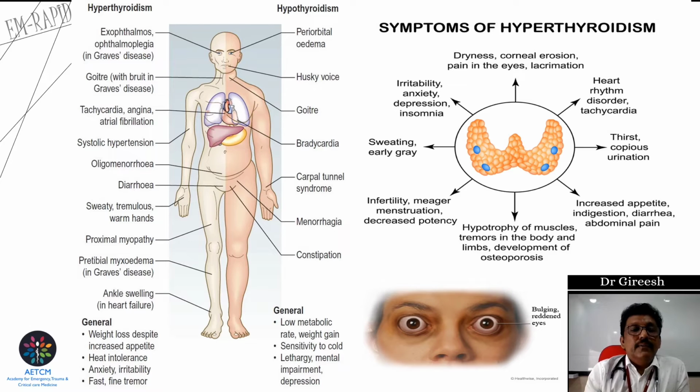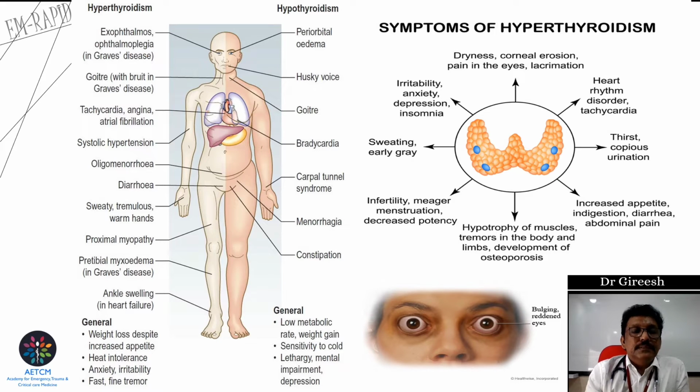Patients who already have heart disease can have angina. Many patients with hyperthyroidism can have atrial fibrillation. High BP can be observed in some patients. Also oligomenorrhea, diarrhea, sweating, tremors, warm hands, proximal myopathy, pretibial myxedema, ankle swelling. So these are the common things.